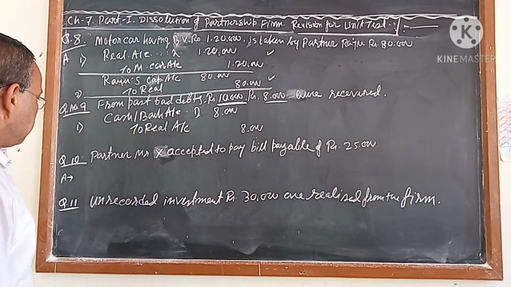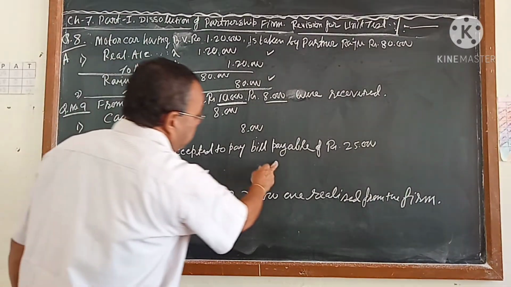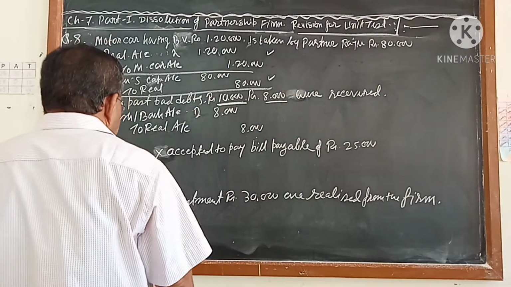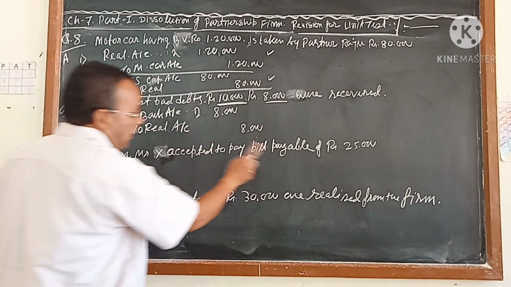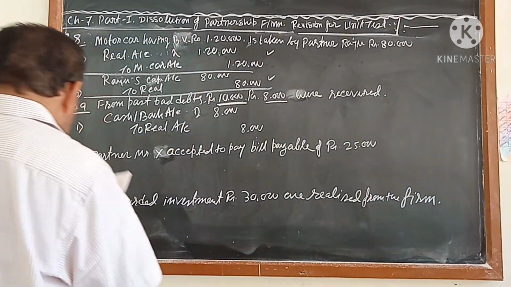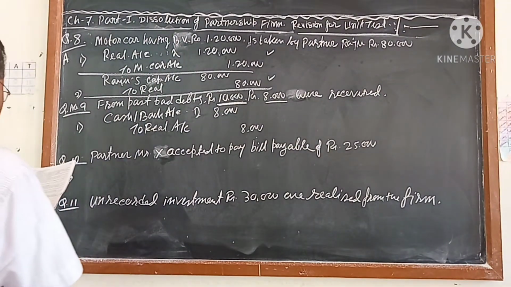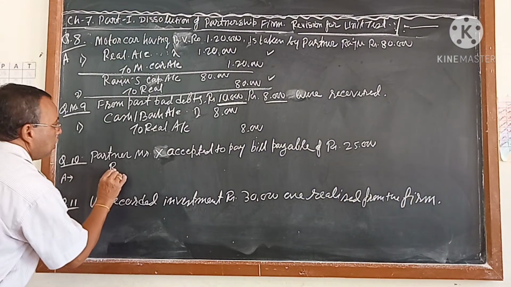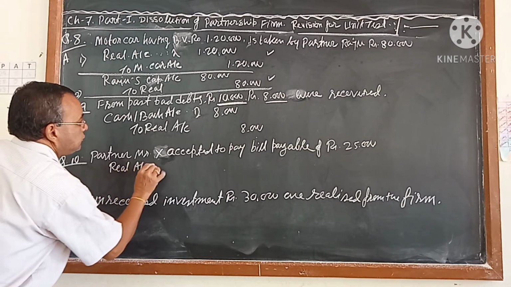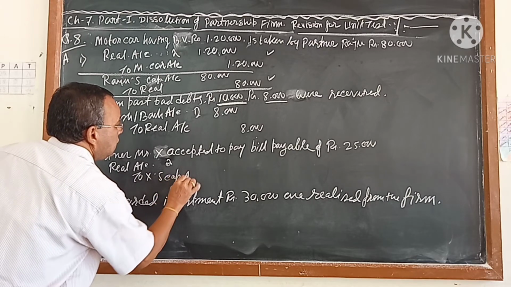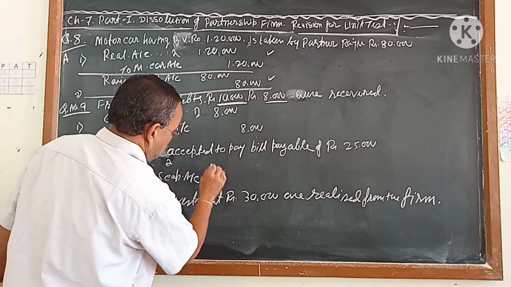Next, number 10. Partner Mr. X accepted to pay the bills payable of rupees 25,000. Who is taking? Mr. X. What is he taking? A liability. Already I told you, a liability taken by Mr. X, his capital account will be credited. So realization account debit to X capital account. How much? 25,000.